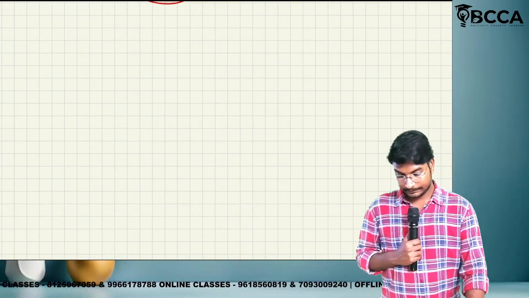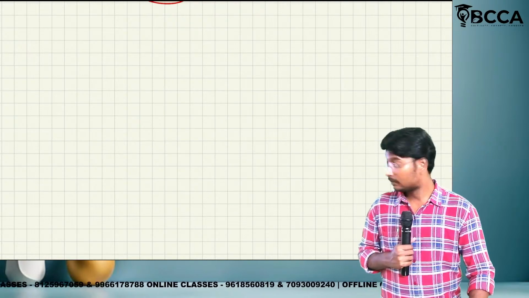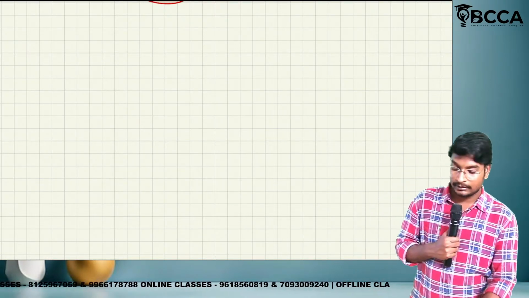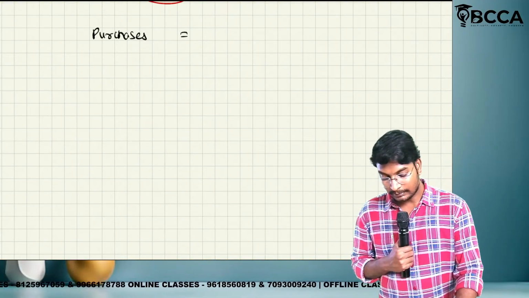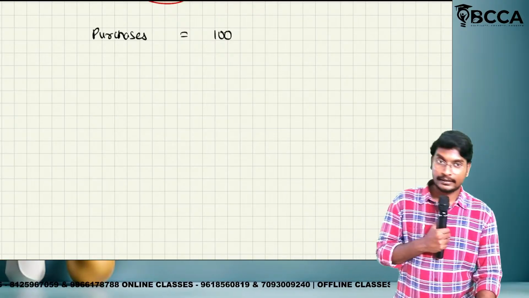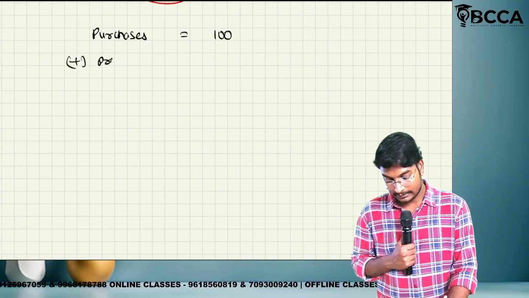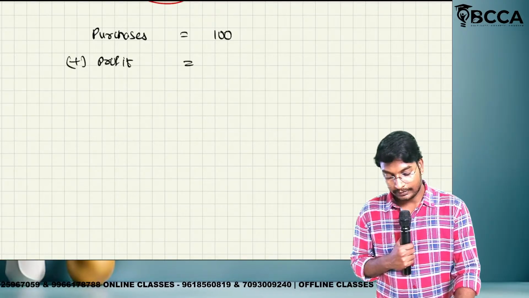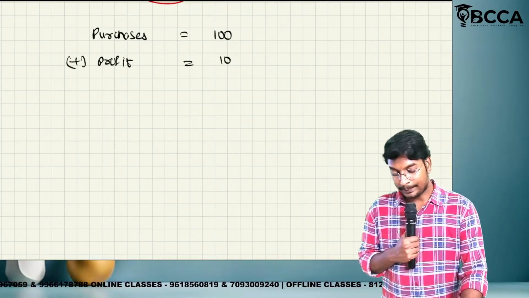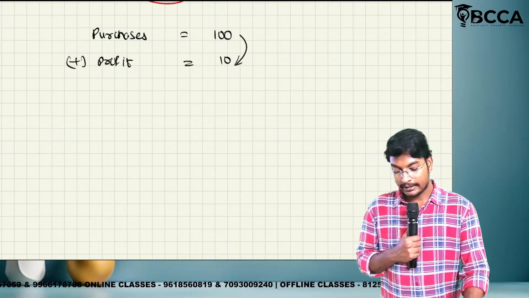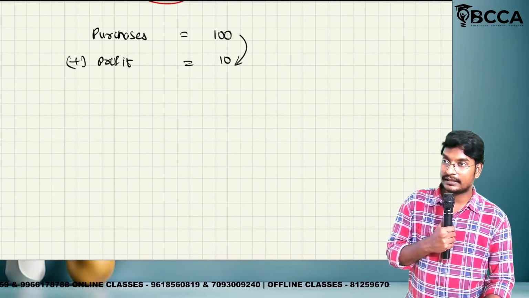So normally we all know what the purchase value is. Normally we have purchased a good for rupees 100. On this we will add a profit of 10 rupees. Now, profit of 10 rupees. So what is the percentage? At what percentage are we adding the profit? 10%. How did we get the 10%, sir?